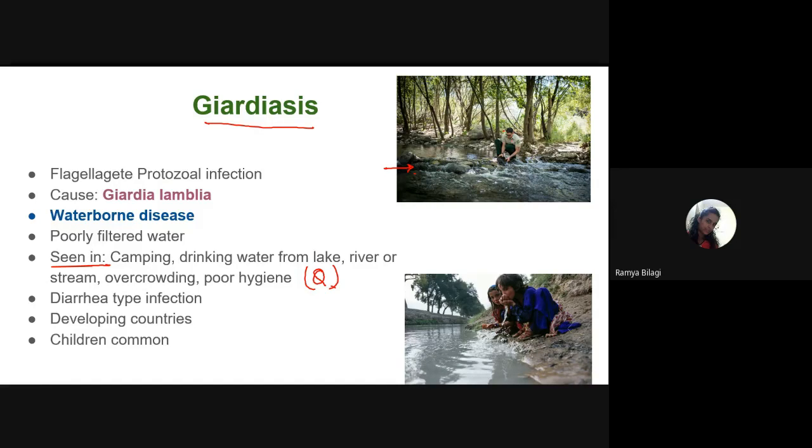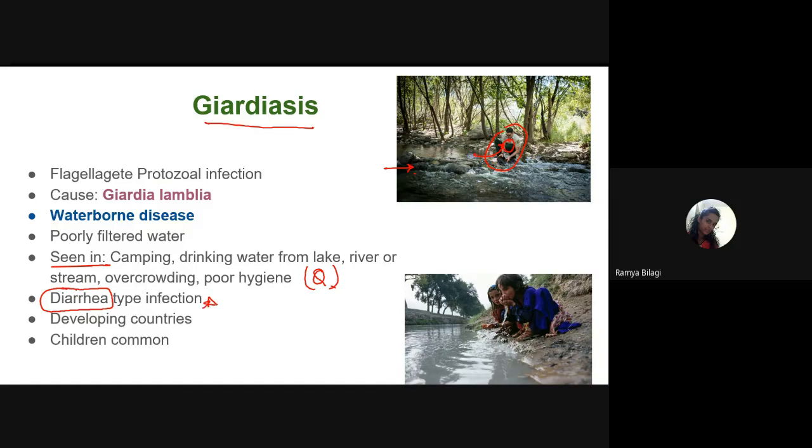And look at this picture. This person is trying to drink the water from this particular source. So these are the areas where this particular organism may be present in the water, and when they consume it, it lodges in their intestine, and they will suffer with giardiasis. And what type of disease will it cause? Diarrhea.